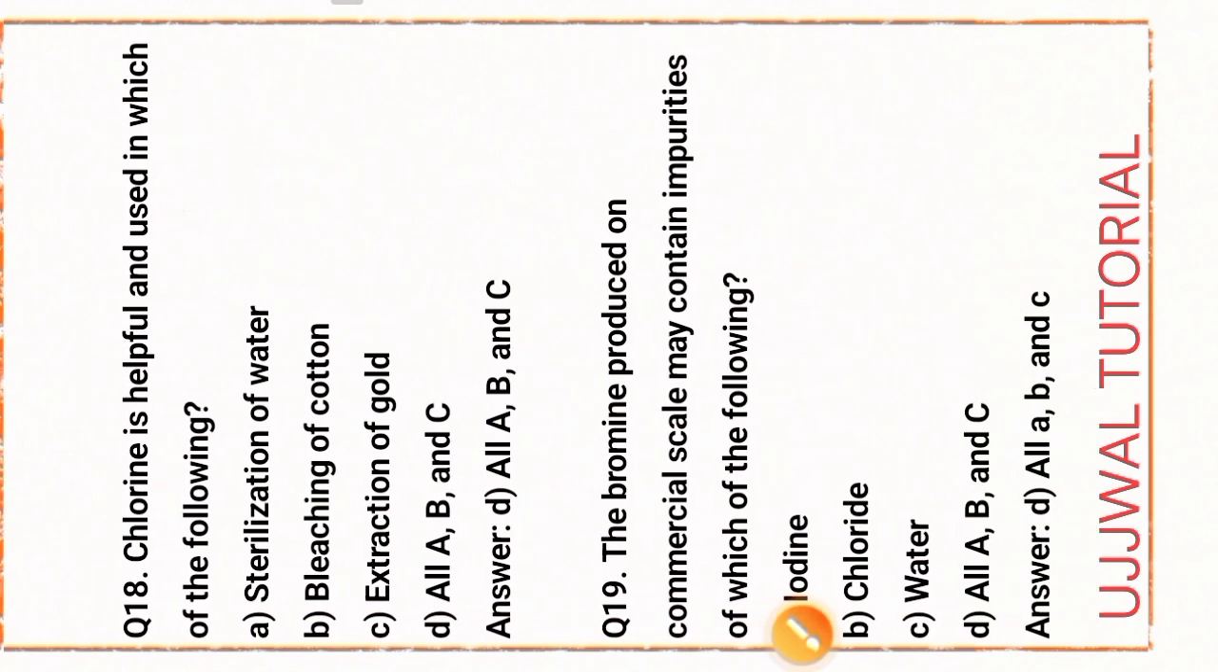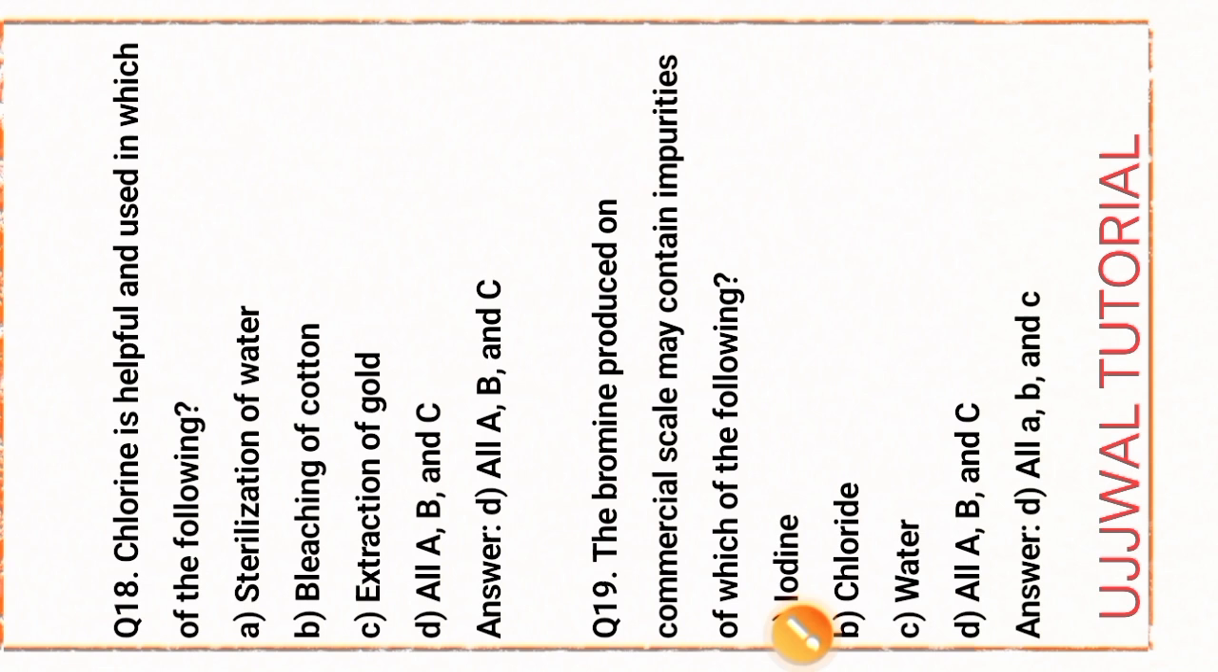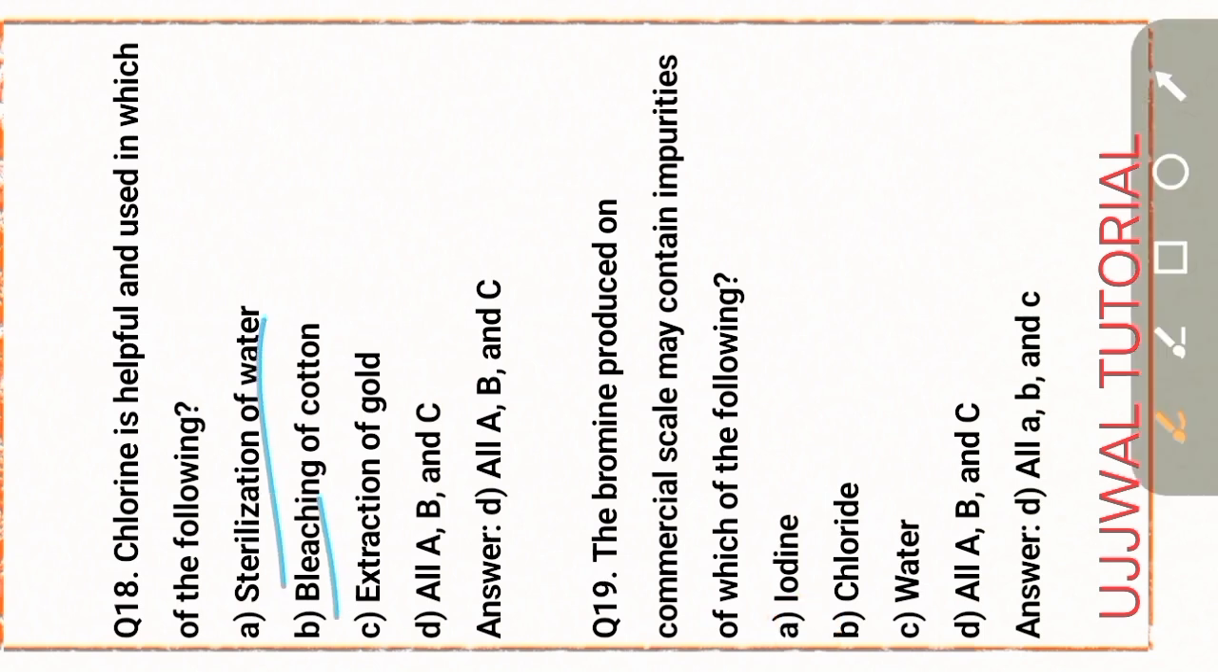Next question, question number 18. Chlorine is helpful and used in which of the following? Options A, B, C, so option D is the right answer. Sterilization of water, bleaching of cotton, that is option C, and extraction of gold.